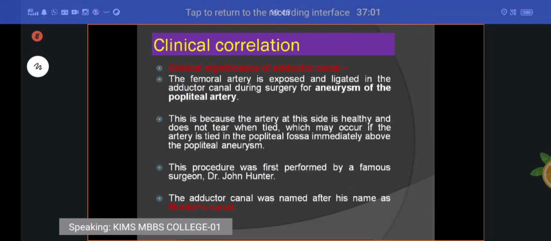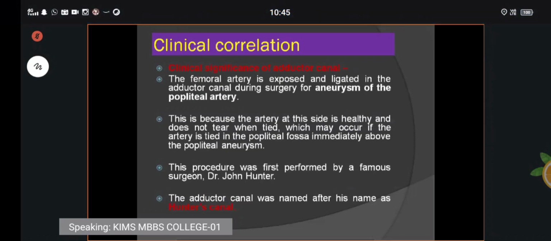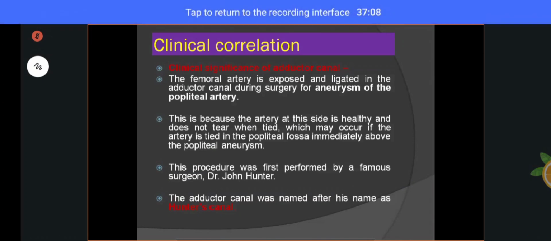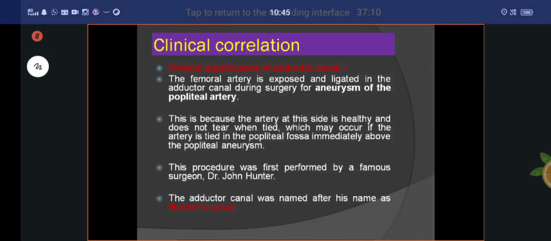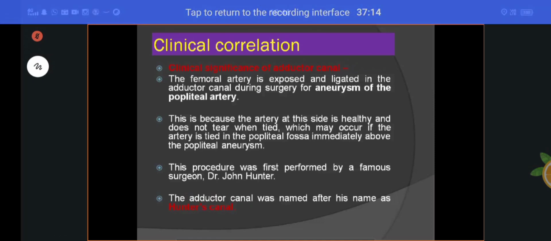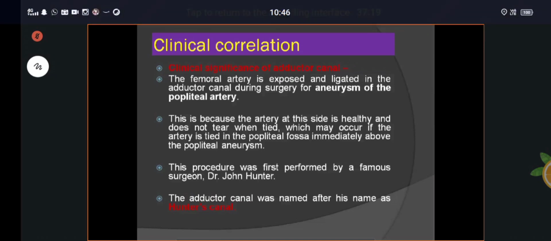Next, applied anatomy of the adductor canal. The clinical significance of the adductor canal is that the femoral artery is exposed and ligated in the adductor canal during surgery for aneurysm of the popliteal artery. You can palpate the femoral artery in the adductor canal, because the artery on this side is healthy.